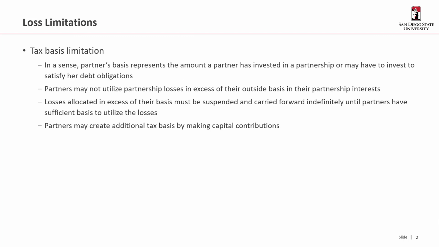So the tax basis limitation is, in a sense, a partner's basis represents that amount the partner has invested or may have to invest to satisfy her debt obligations. And the partner may not utilize losses in excess of their basis in the partnership interest, so their outside basis. Losses in excess of that are suspended and then carried forward indefinitely until the partners have sufficient basis to utilize the losses. Lastly, partners can create additional tax basis by making capital contributions.